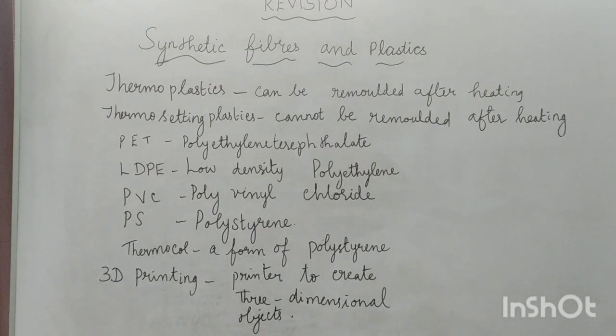First of all, plastics have low thermal conductivity. Then plastics are poor conductors of electricity. Third point, plastics are insoluble in water. Then fourth point, plastics are inflammable. Then plastics do not corrode or rust or get damaged. So these are the general properties of plastics.